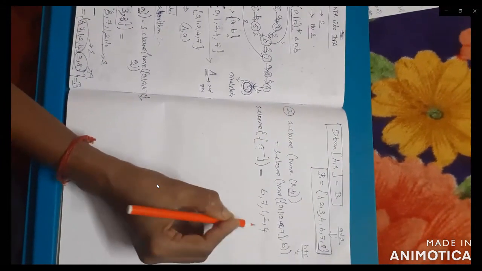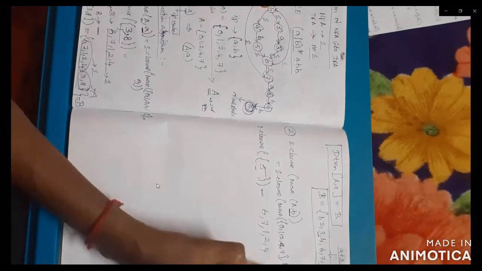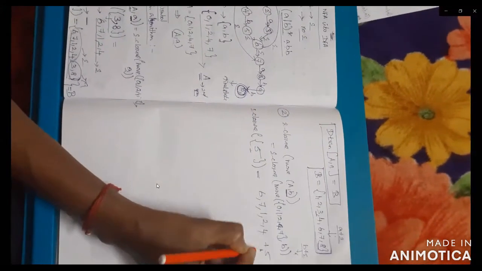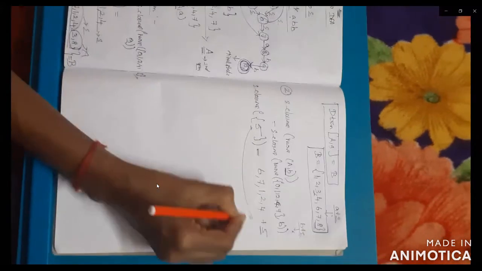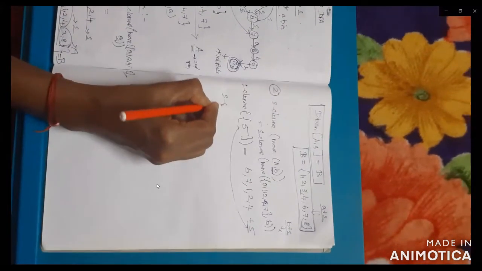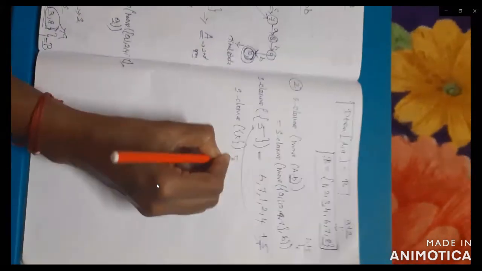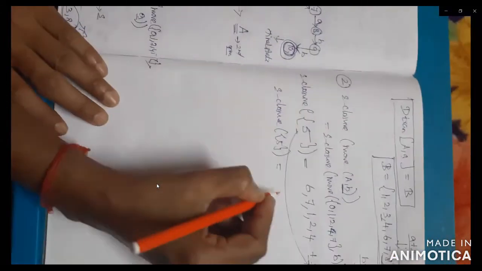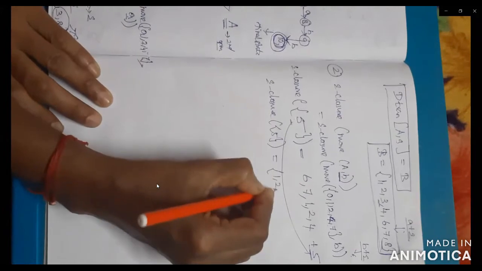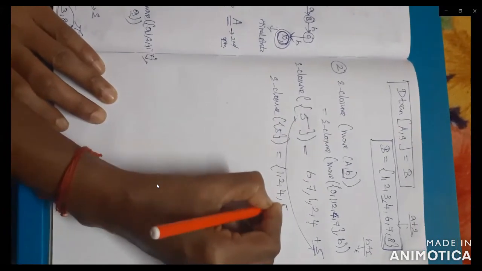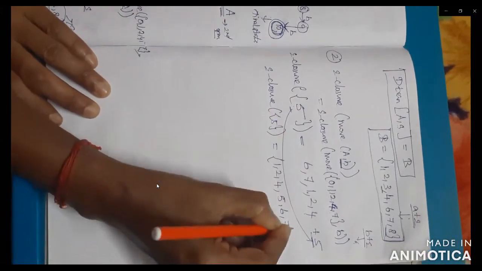Along with that you can add the state 5. So what is the E-closure of 5? E-closure of 5 is 1, 2, 4, 5, 6, 7.